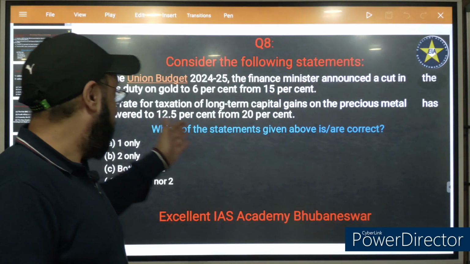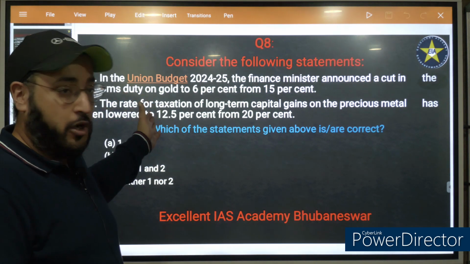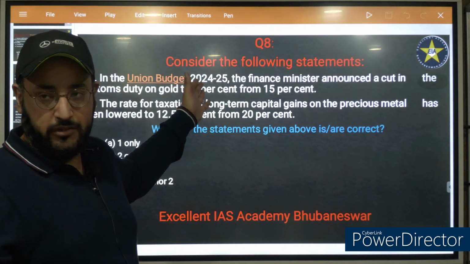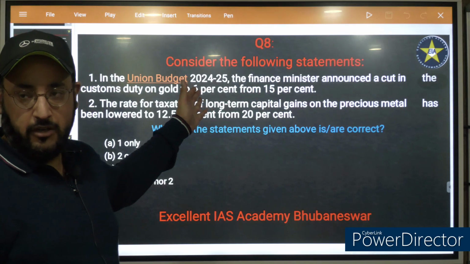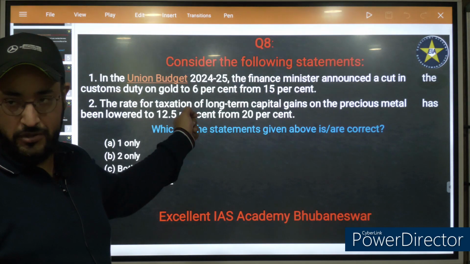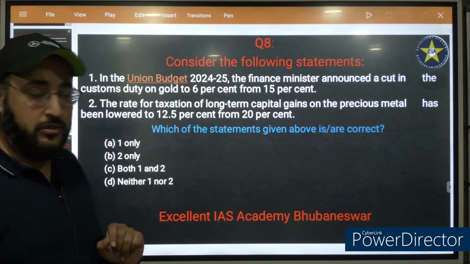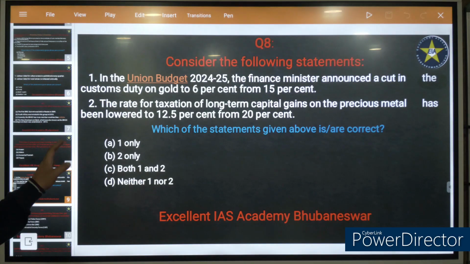So the long-term capital gain is 12.5% from 23rd July onwards. In simple language, Union Budget 24-25 has reduced the percentage of long-term capital gain. So the right answer is option C.